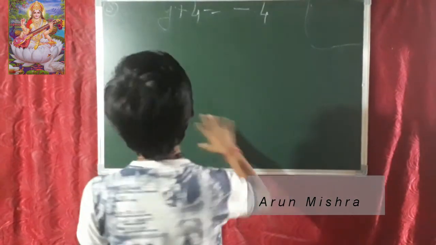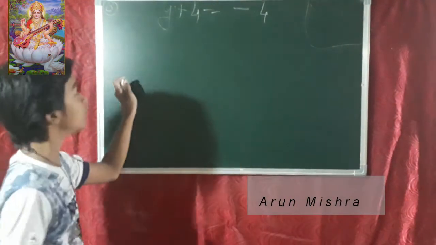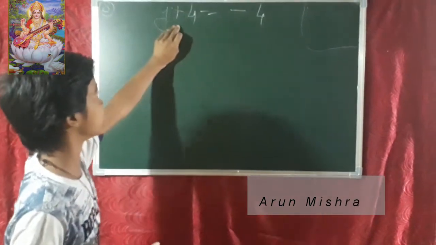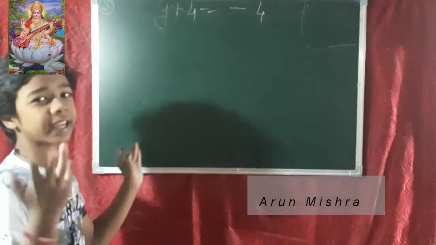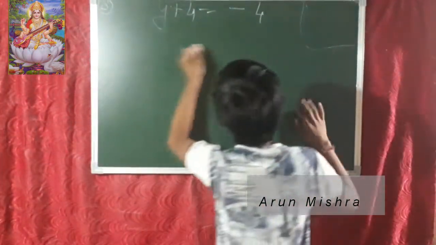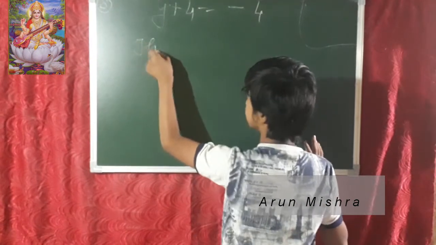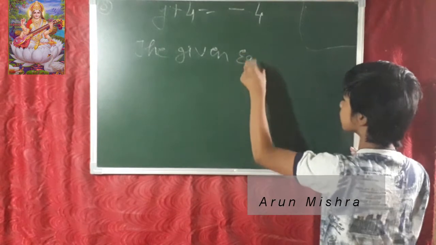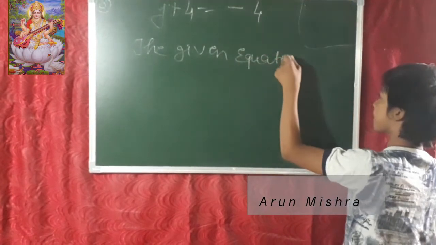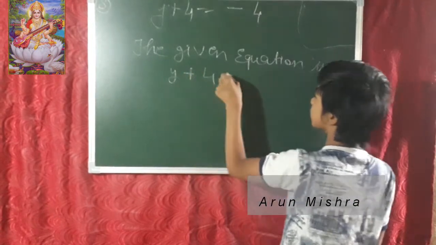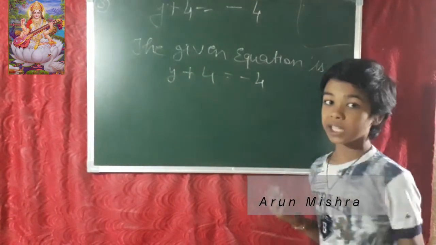Friends, now I have left two questions. I know you can do them. They are some different type, but not that much different. A plus sign is here, a minus sign is there, and that type and that fifth number question with the minus sign, both types are there. The given equation is y plus 4 is equal to minus 4. It is our given equation.